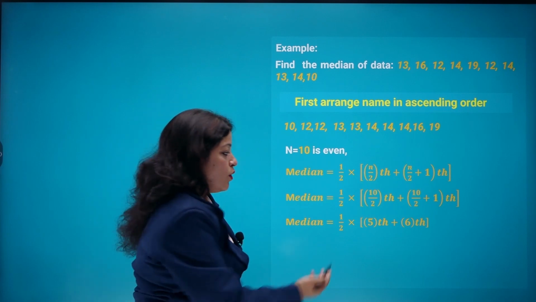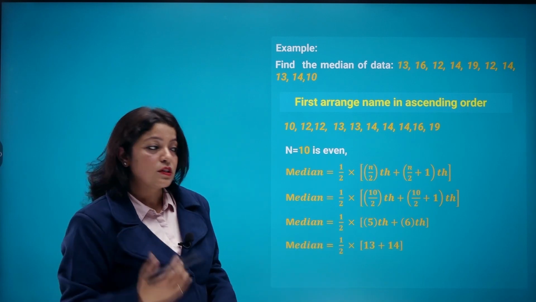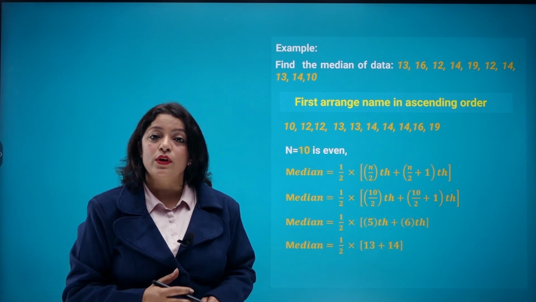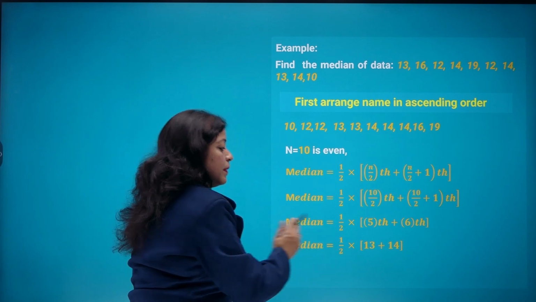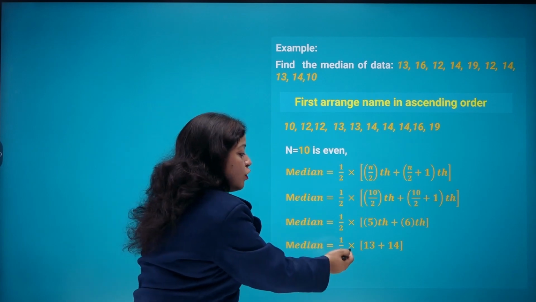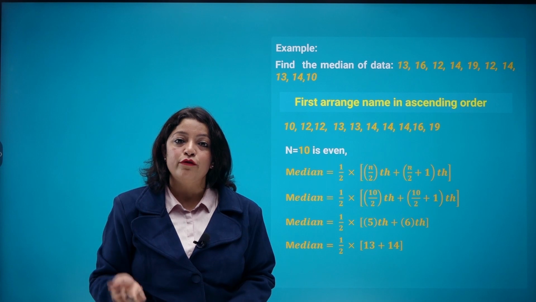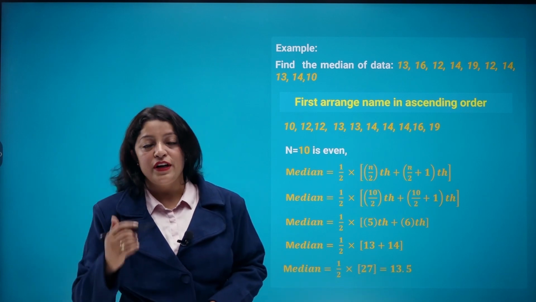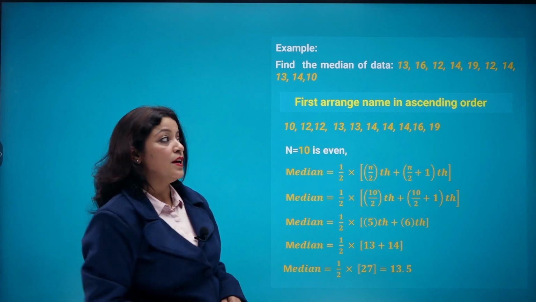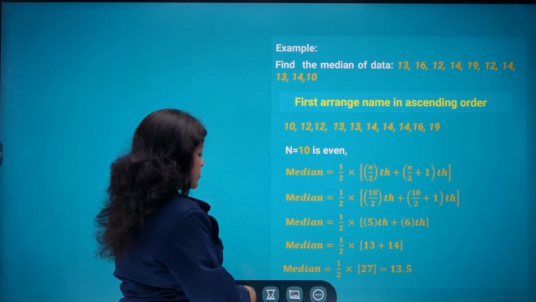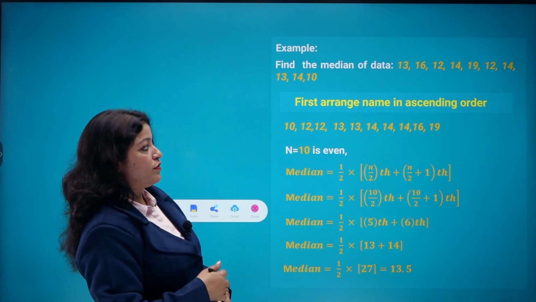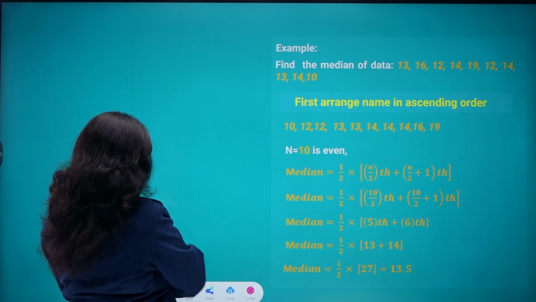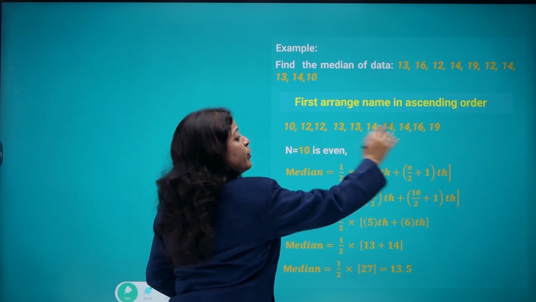So what do we have to do? We have to substitute the 5th observation as 13 and the 6th observation as 14, add them together and then divide by 2. That means half of 27. What is half of 27? Correct. The number you will get is 13.5. So in this case the median of this data is 13.5. But is there any 13.5 present in this observation? No, there is no 13.5.